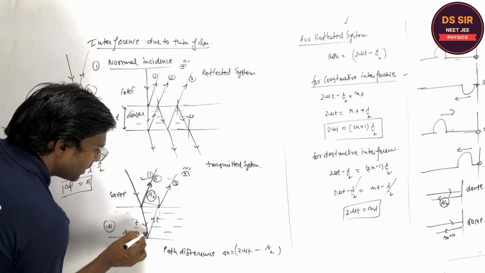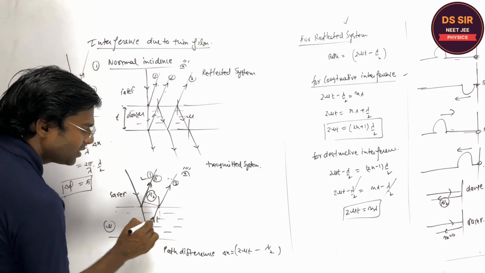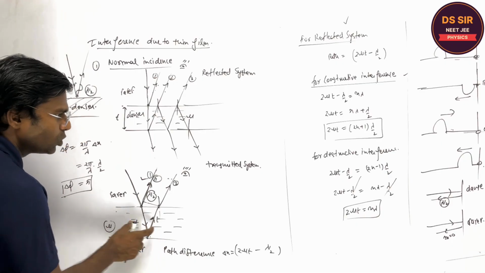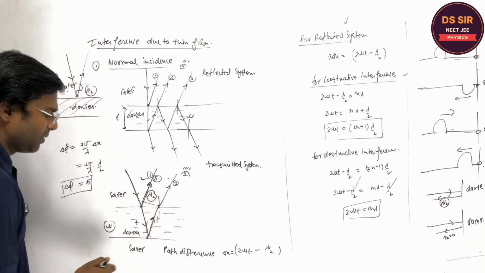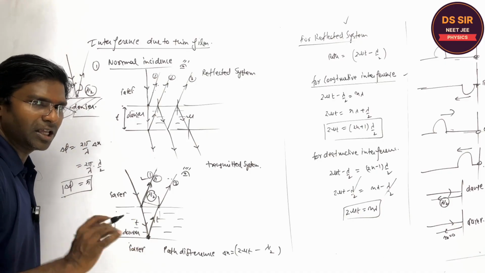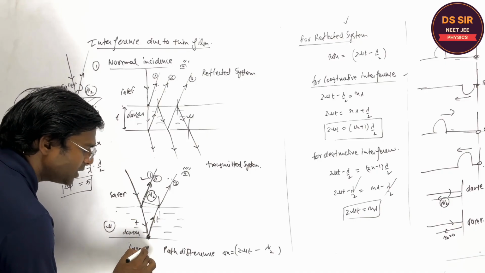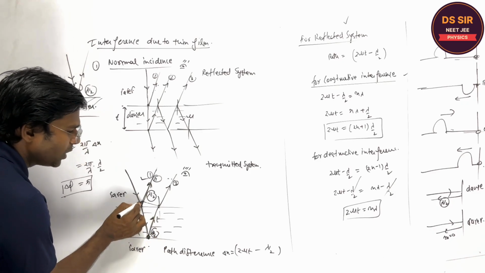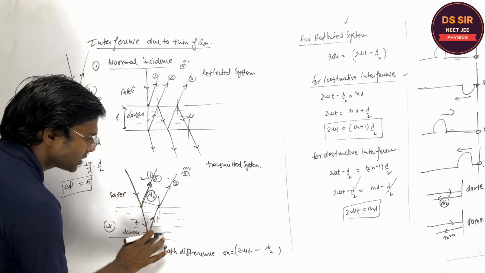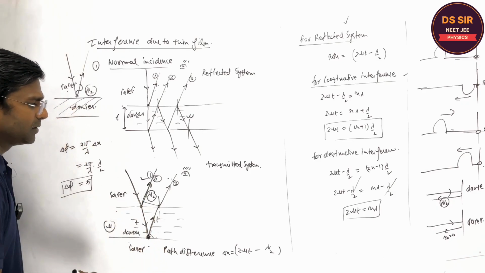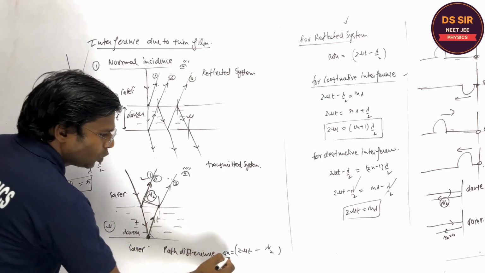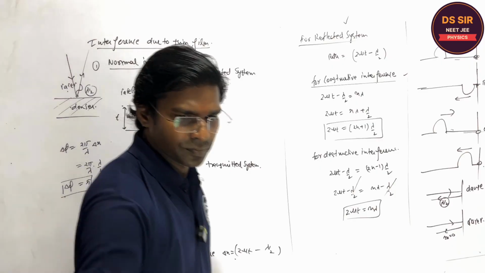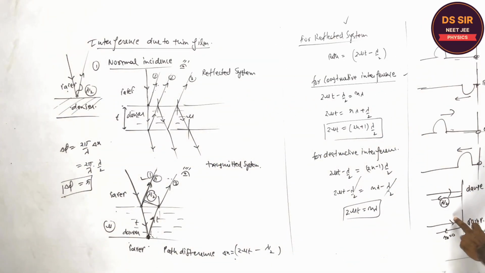And this is the extra path t, and this is the extra path t, so t plus t, but it is in the refractive index mu, so 2 mu t is the extra path covered by this. Here also reflection takes place, but the boundary is rarer, so no extra path like lambda by 2 is introduced at this point. Now this is the total path difference, you should have an idea. Is it clear or not? Right. So can I copy this?